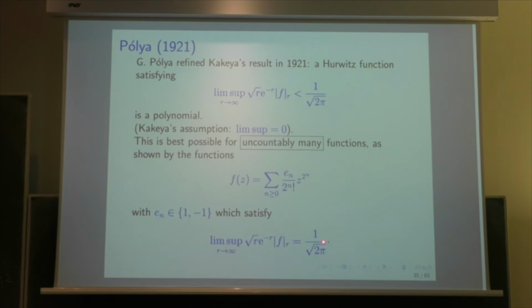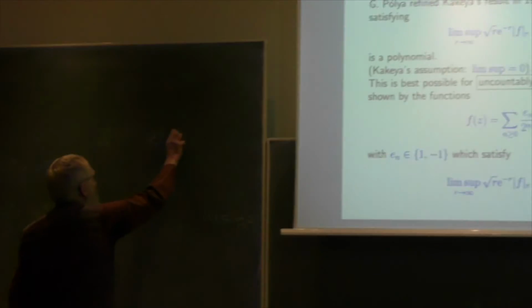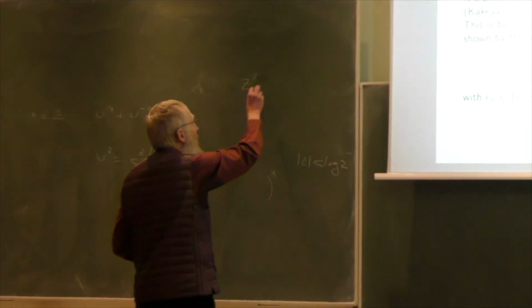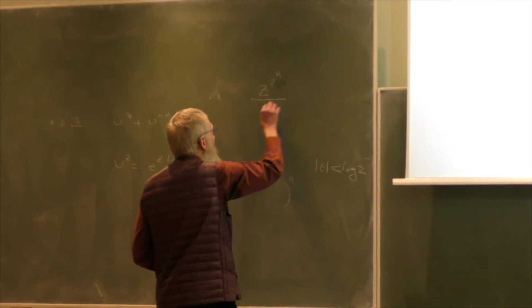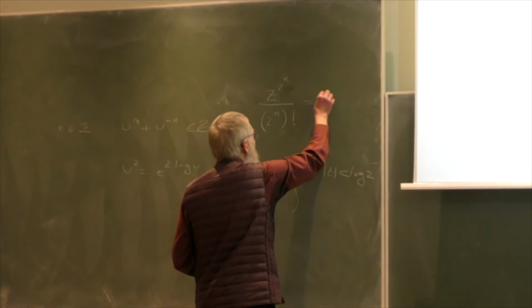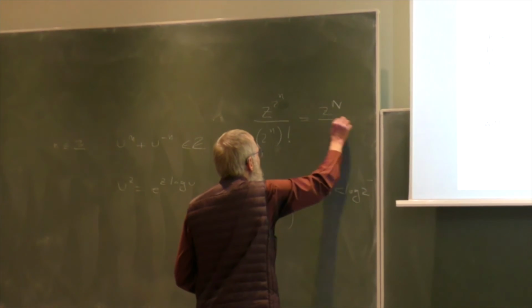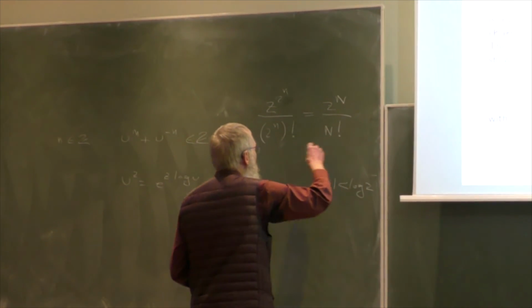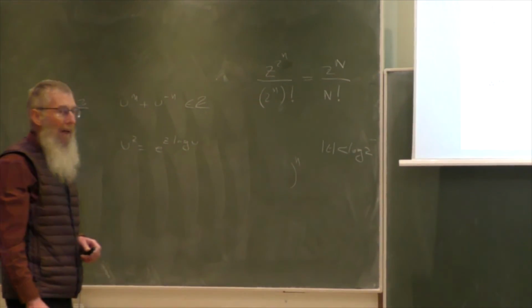Why do we have this expression here? It comes from the fact that if you look at z to the 2^n, so it's z to the 2^n divided by 2^n factorial. Well, you can write this as z^N divided by N factorial, and N is 2 power n.